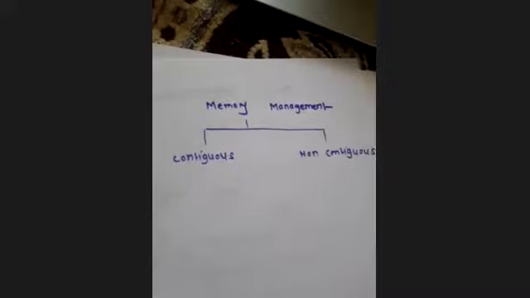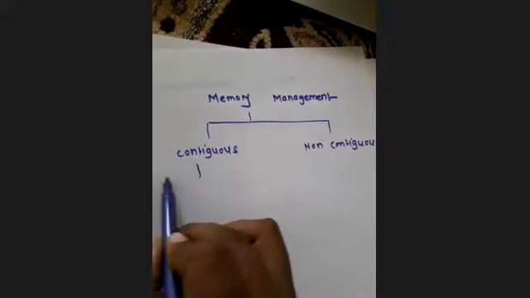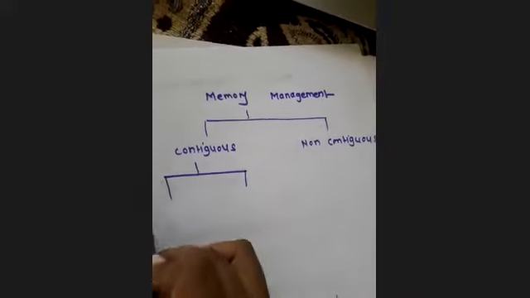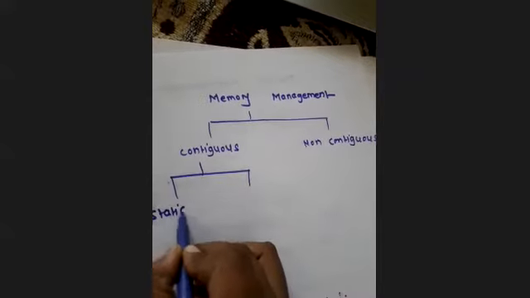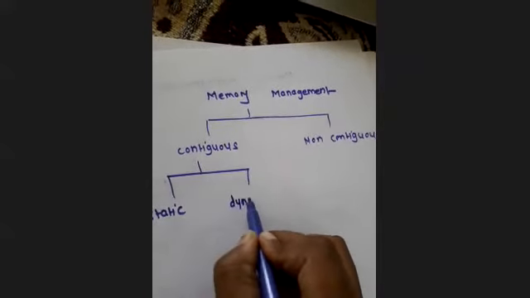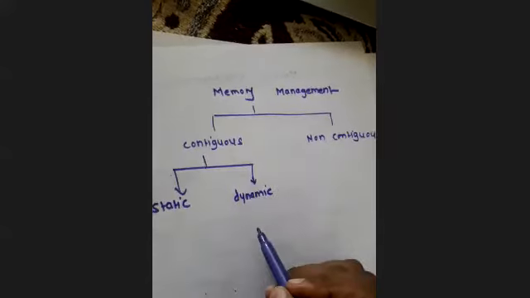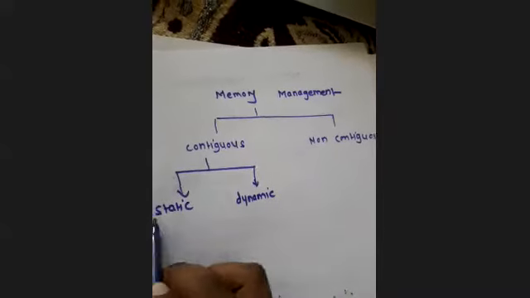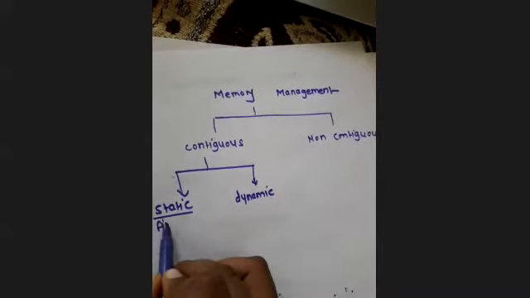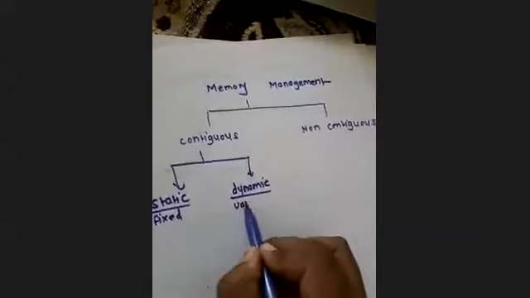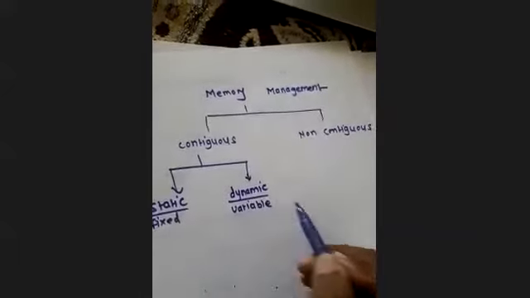Now this contiguous memory is again subdivided into static and dynamic, static contiguous memory and dynamic contiguous memory. This is also called fixed and this is variable.